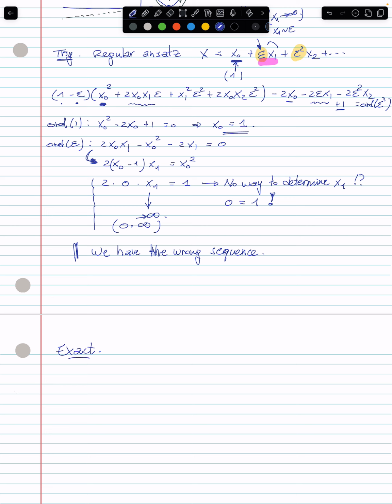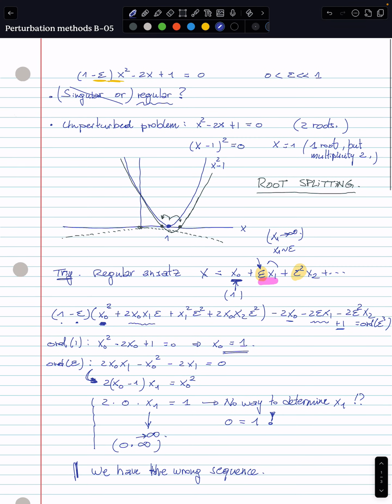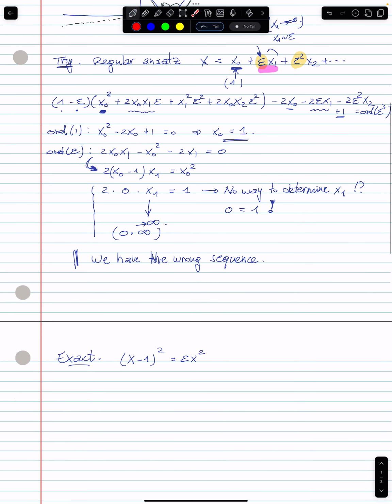So the equation that we want to solve can actually be rewritten in this manner, right? Because if we just push the yellow terms over there to the right-hand side, this is what we have.